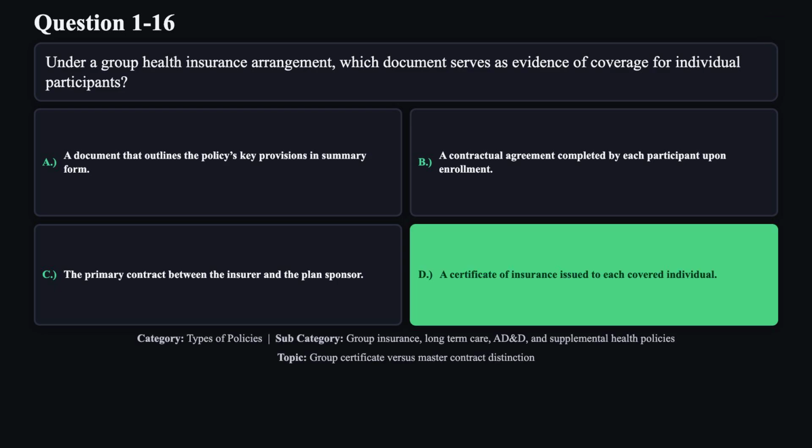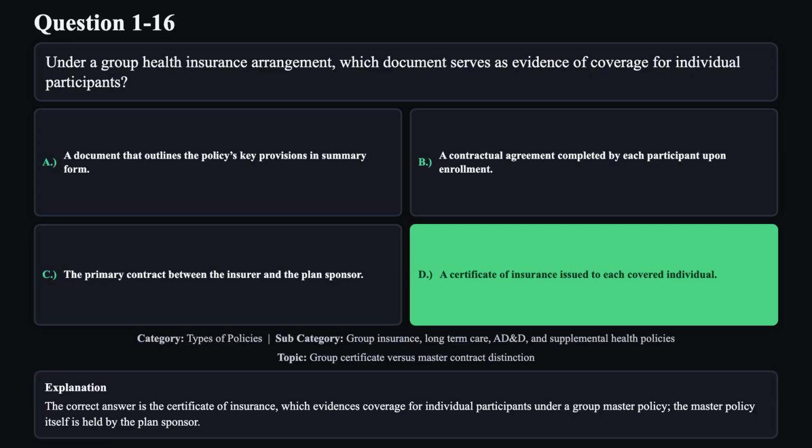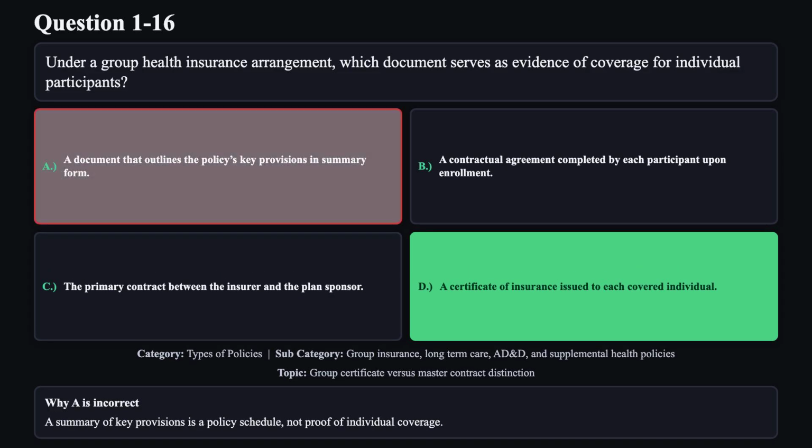The correct answer is D. The correct answer is the certificate of insurance, which evidences coverage for individual participants under a group master policy. The master policy itself is held by the plan sponsor. Reason A is not correct. A summary of key provisions is a policy schedule, not proof of individual coverage.